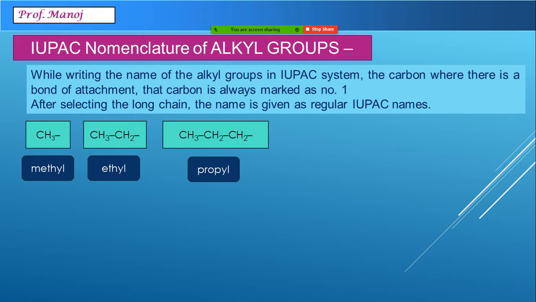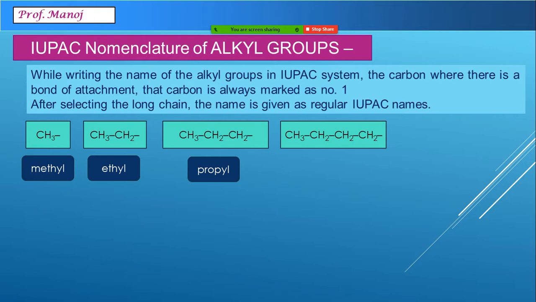Now here comes confusion with many students. This name in common system is termed as n-propyl, but we are right now giving IUPAC names to the alkyl groups. So the terms like n, iso, sec, neo, tert do not appear over here. If a straight chain alkyl group is there, you just call it methyl, ethyl, propyl, butyl, pentyl and so on.